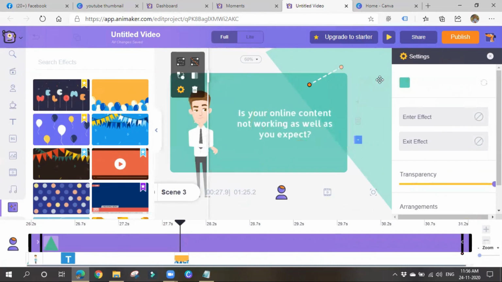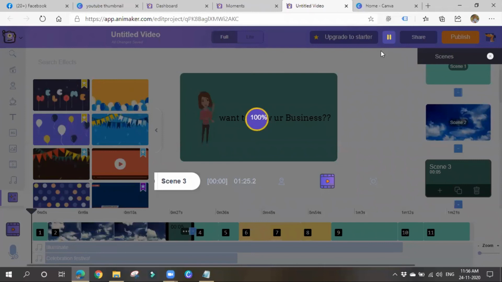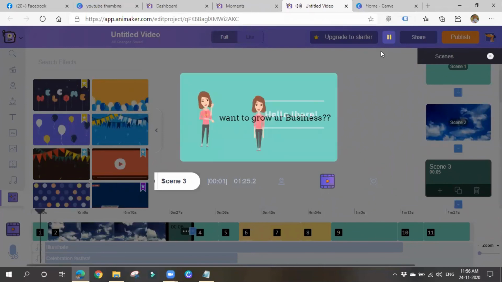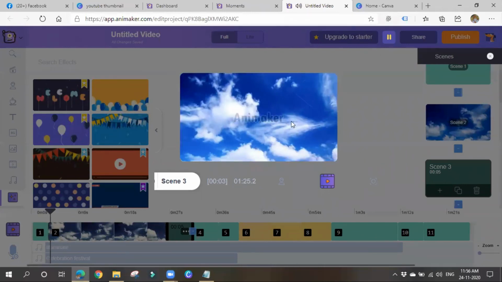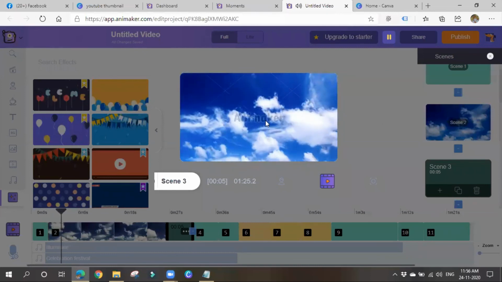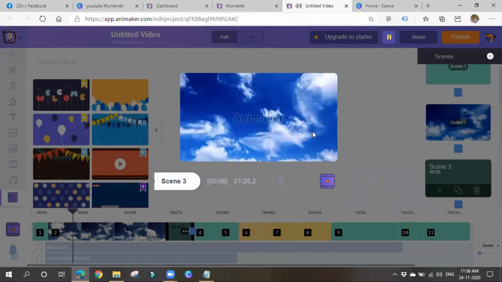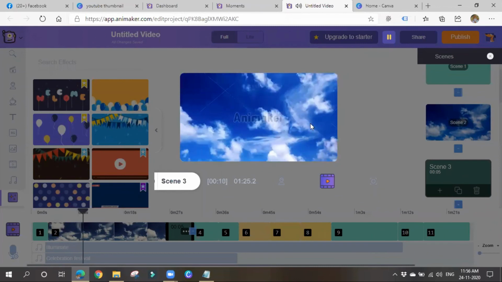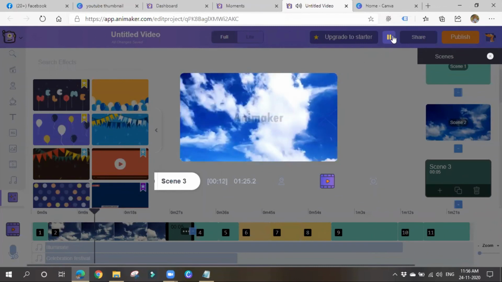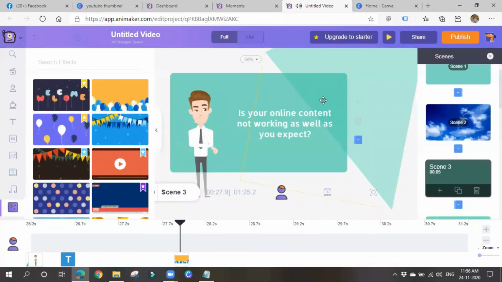So let me play the entire video. It will take some time to download, guys. So you have to delete. So like this, you'll be getting a, what is this thing? Okay, right, let me turn this off. Like this you can see a video, but if you are not going for pro, you'll be getting a watermark there. So if you want to get a clear video, you can go for paid things also.